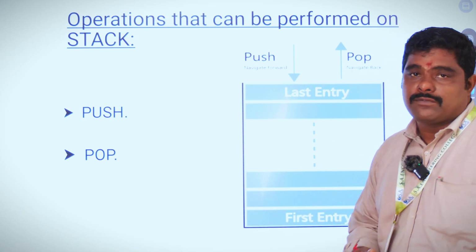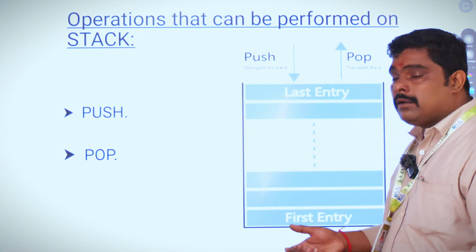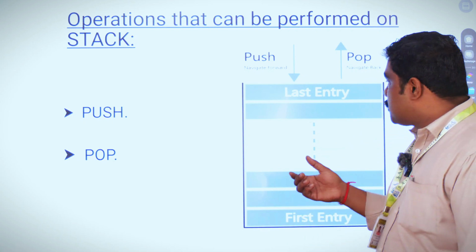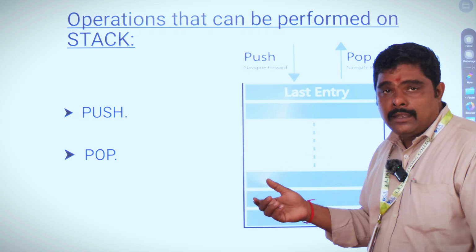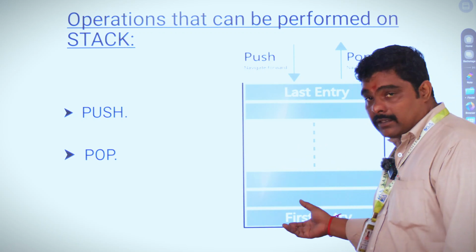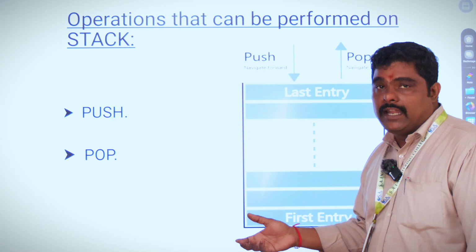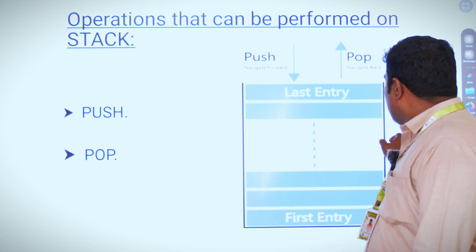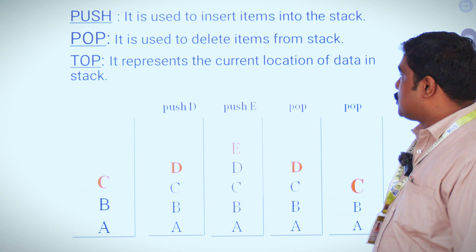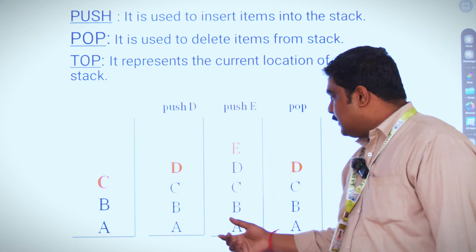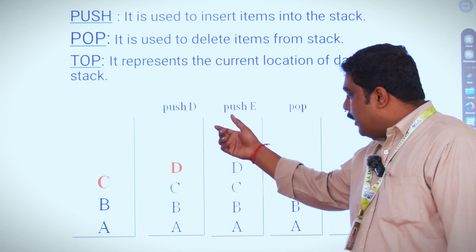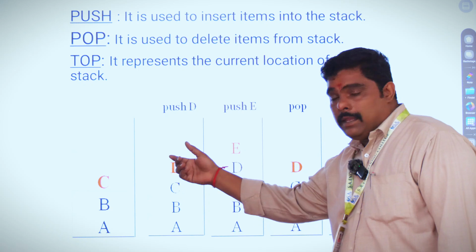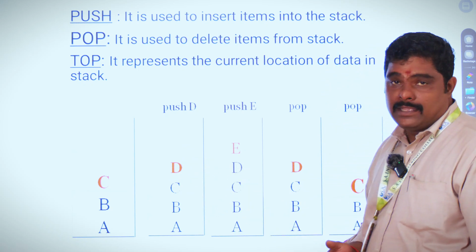The operations of a stack are push and pop. Push is nothing but inserting an element in a stack, and pop is nothing but deletion of an element. For insertion and deletion, the top pointer will be used. For example, I already have A, B and C inside the stack.